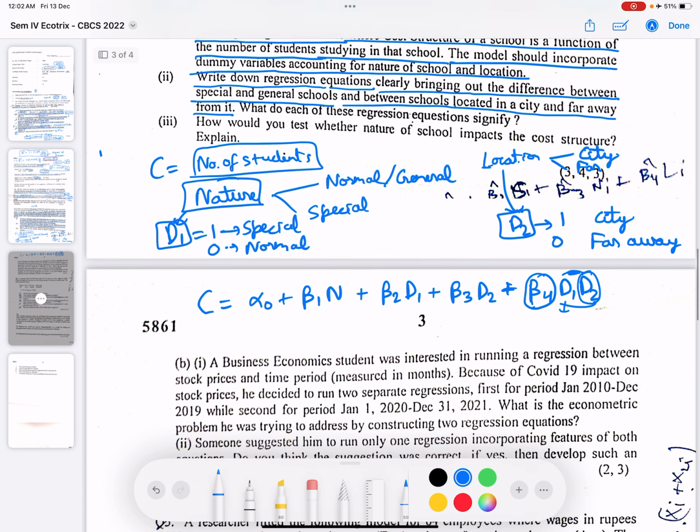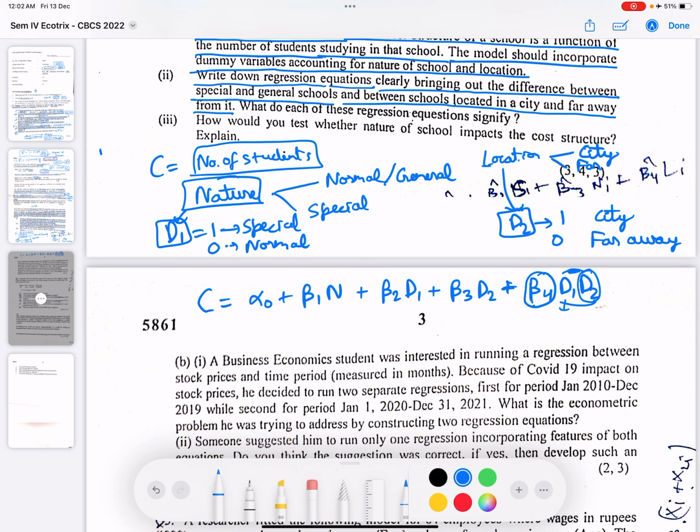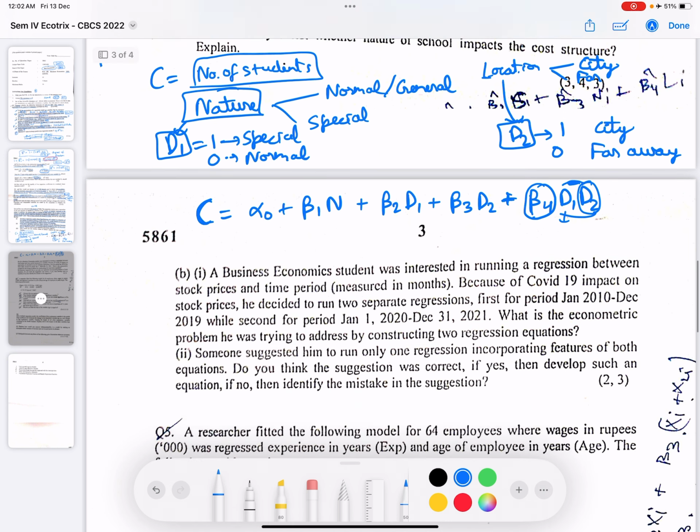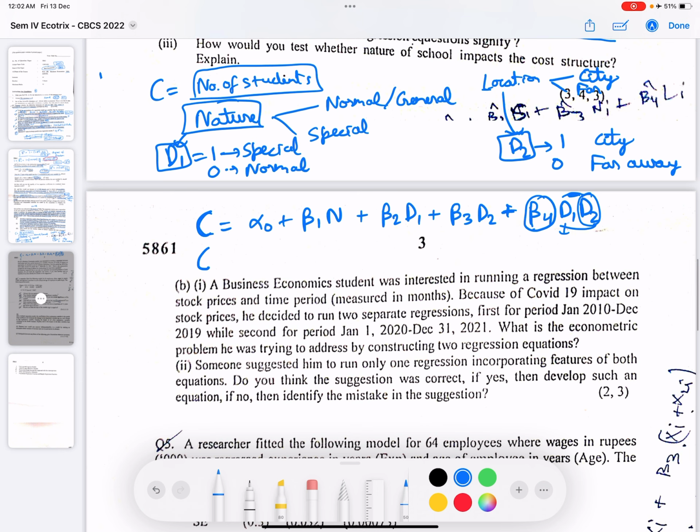So if we are talking about, so we can infer 4 things from it. Suppose we are talking about the cost of a school, a special school located in the city. So this would be alpha naught plus beta 1 n. Now it is a special school, so d1 would take value 1, so this would be beta 2. In the city, so it would be plus beta 3, and beta 4 because it is both.